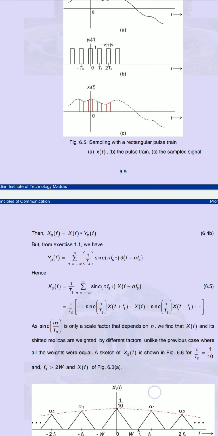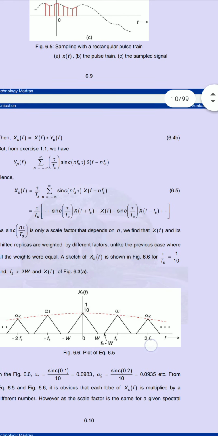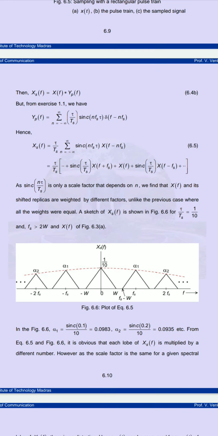Here the sampling frequency will be greater than 2W, so we will get the original signal. We can reconstruct the signal because the frequency is greater than 2 f_m. What we get is x_s of f, which we can call the sampled spectrum, because the frequency is greater than 2 f_m. So the Nyquist theorem is satisfied.